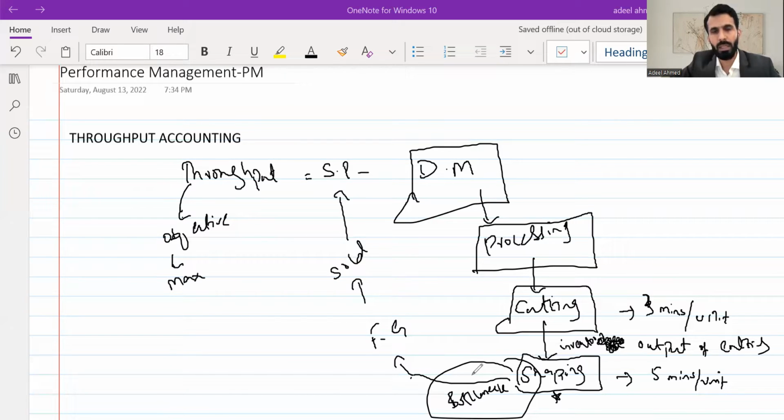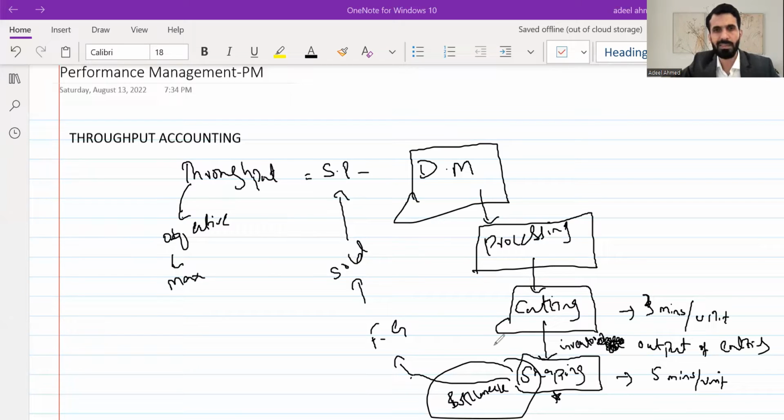We will also discuss ways to get rid of this bottleneck: we can reduce this time, add some more machines here if possible, or make the cutting machine wait for some time so that the shaping process can process its output, and then we can move on to generating more output, which becomes the input for the shaping process.